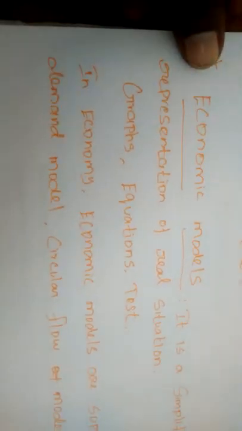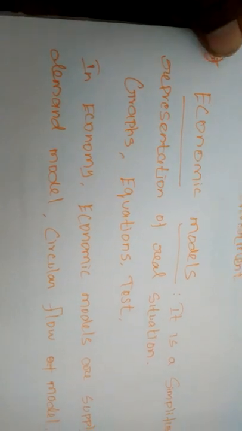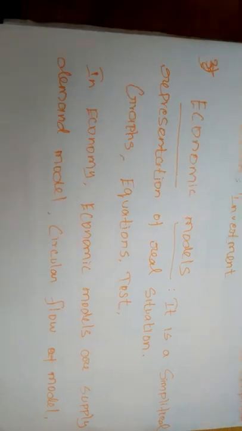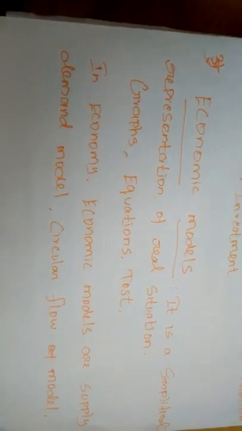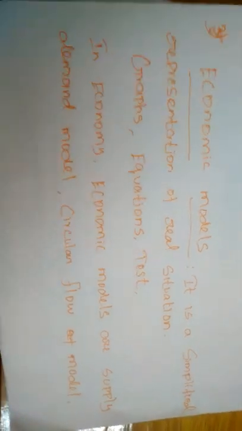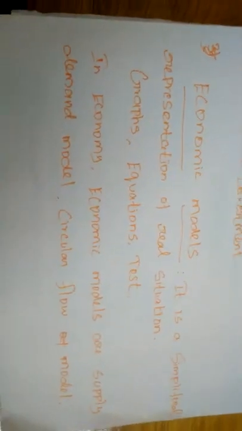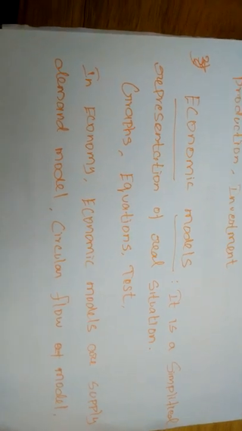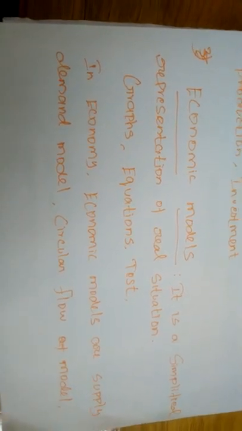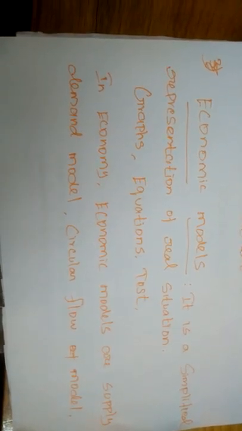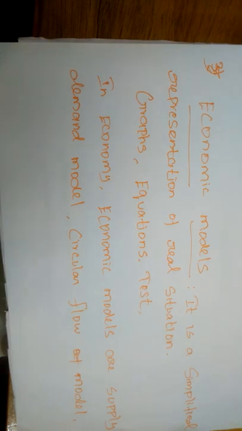The circular flow of income is a model of an economy showing the connection between different sectors of an economy. Different sectors means we can consider the agricultural sector, the industrial sector and the service sector. How the income moves from one sector to another is also explained by the circular flow of income.